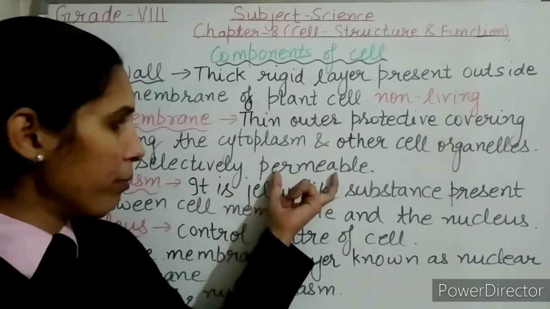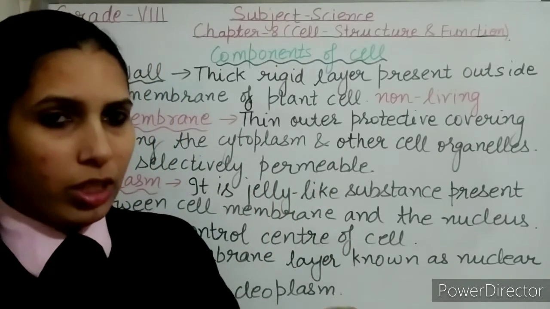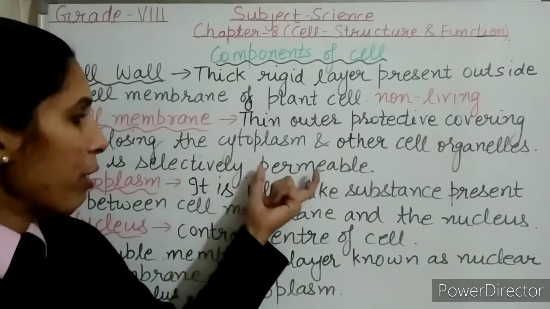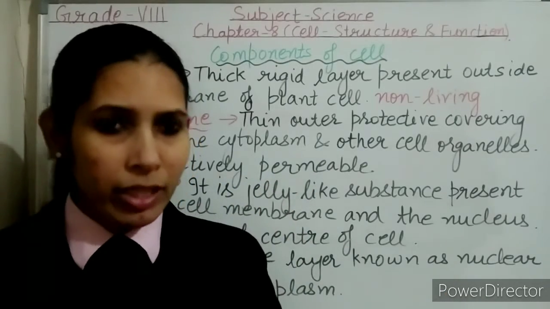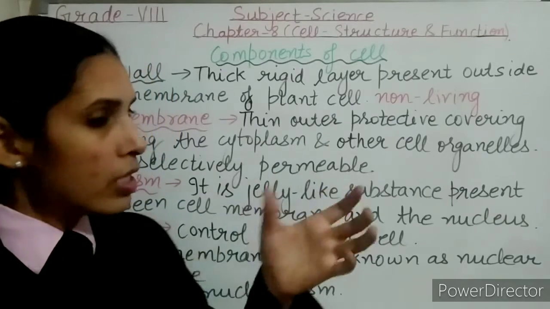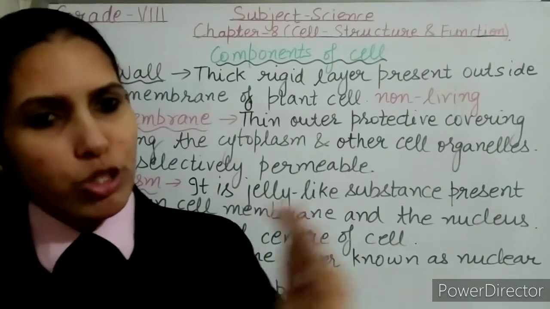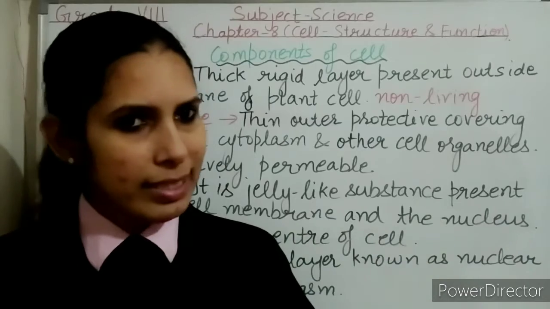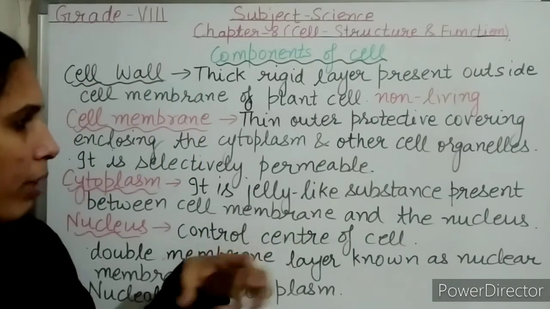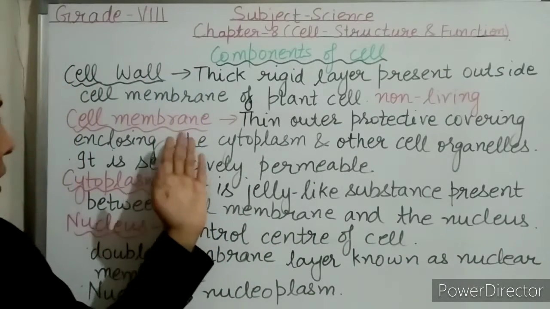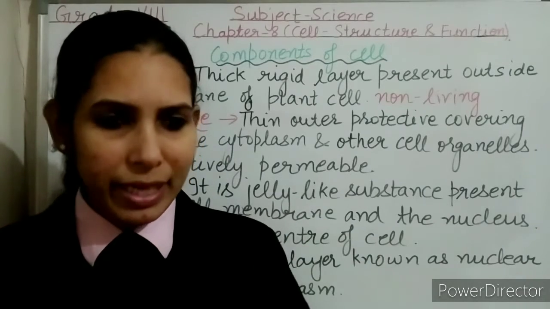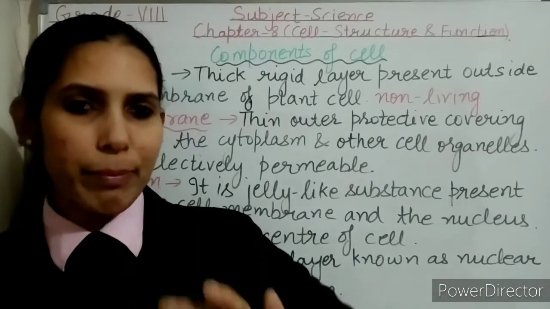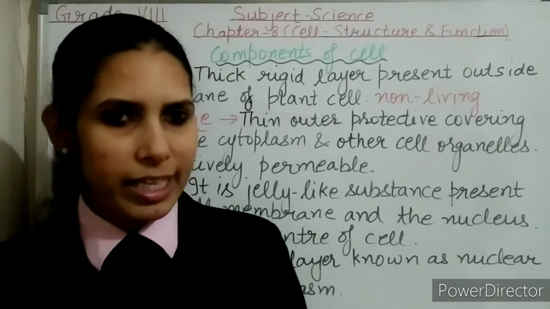Permeable means to allow the exchange, and selectively permeable means it doesn't allow all the materials to come in, but it allows certain type of materials to come in and go out of the cell. Because of the cell membrane, the contents of one cell are separated from the other cell.